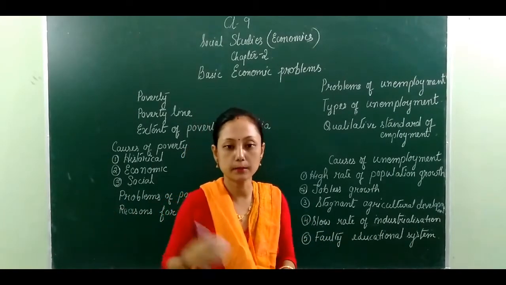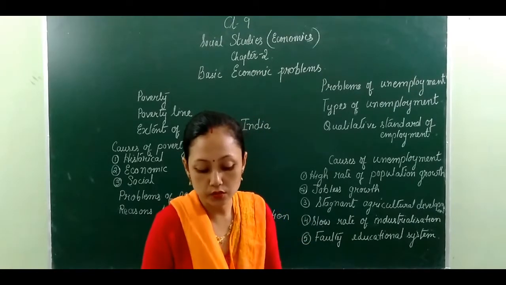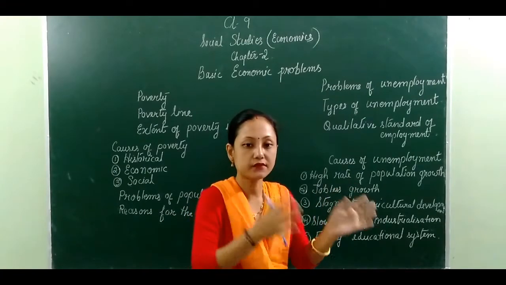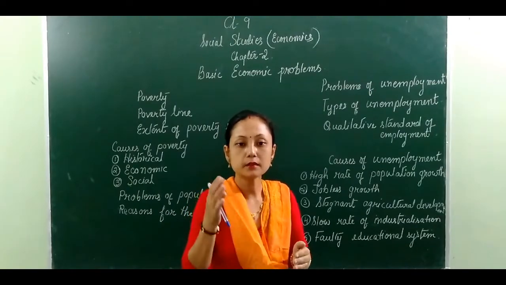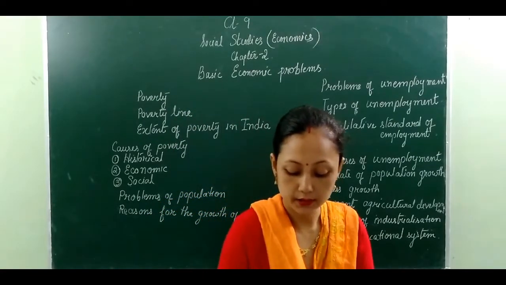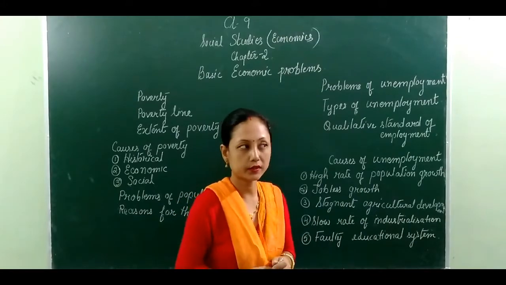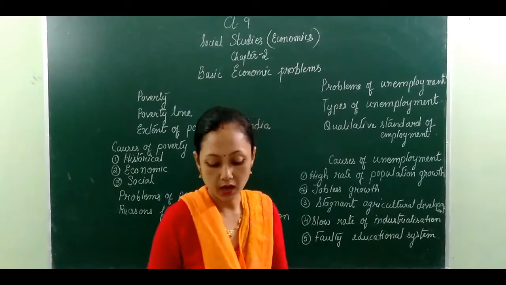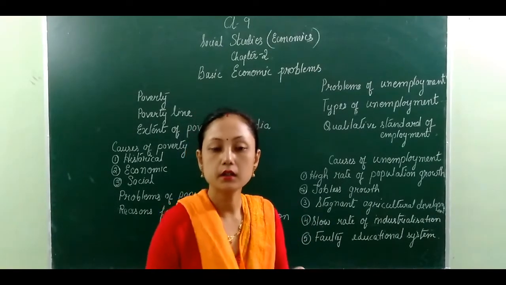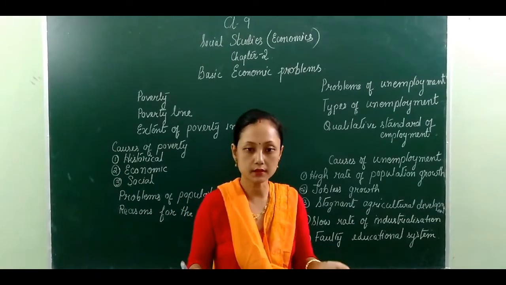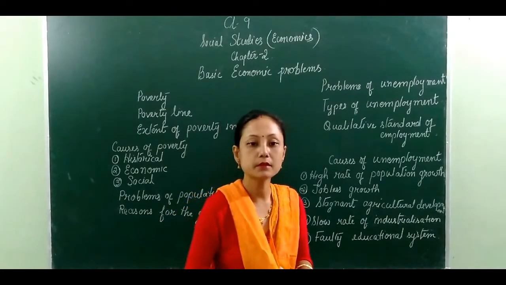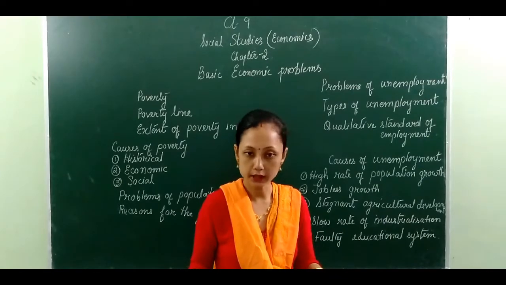Another one is disguised unemployment. Disguised unemployment means if a work can be done by 2 people and there are 5 people working in one place, the rest of the people are regarded as disguised unemployed. Now next, what is urban unemployment? Urban unemployment is divided into 2 types: industrial unemployment and educated unemployment. Industrial unemployment refers to those people who don't get any work in the industrial sector of the country. Another one is educated unemployment, meaning they are educated but do not get any job.